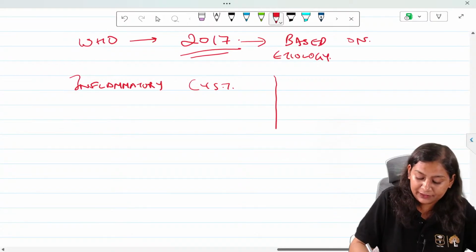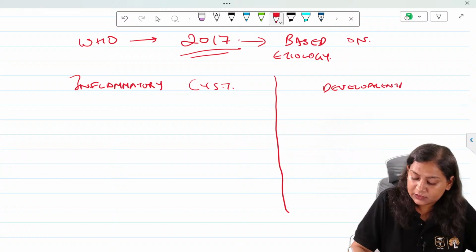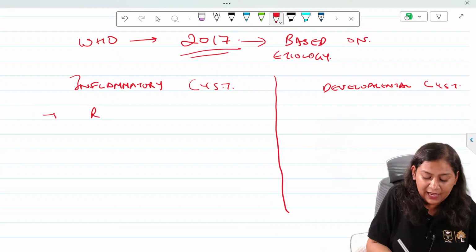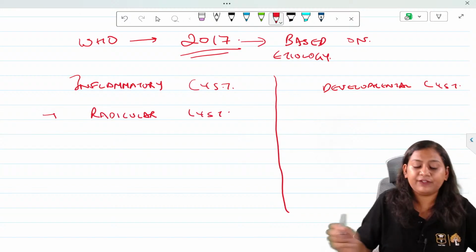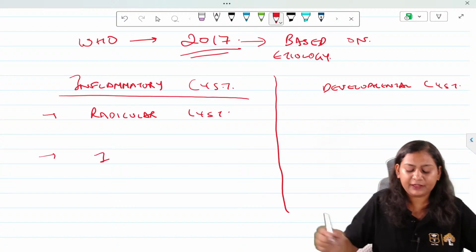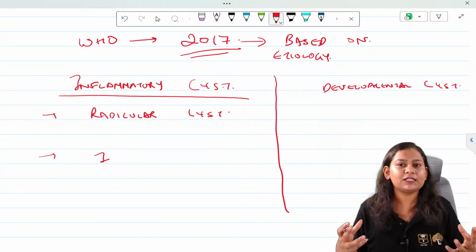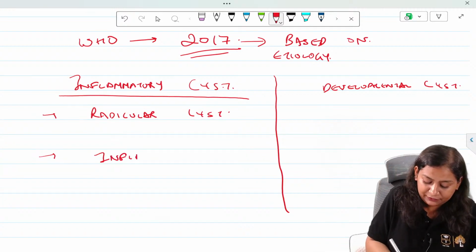Okay, inflammatory cyst and developmental cyst. So we have radicular cyst and we have inflammatory collateral cyst. Now, inflammatory means something which is related to inflammation. Okay, so radicular cyst is associated with a non-vital tooth, and we have inflammatory collateral cyst.